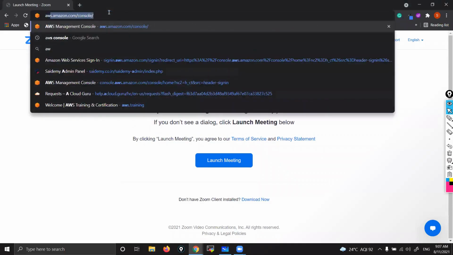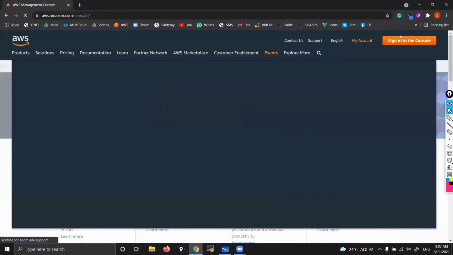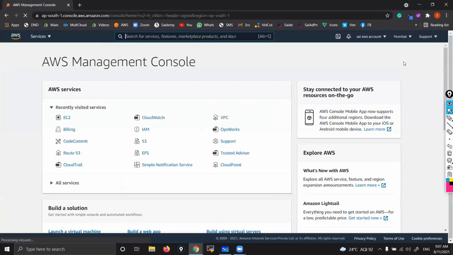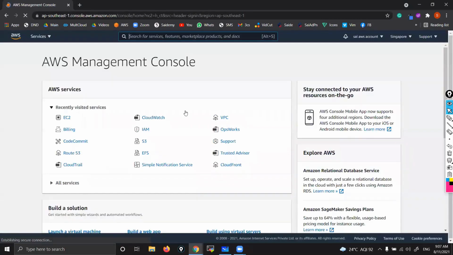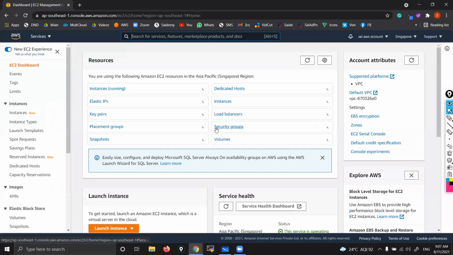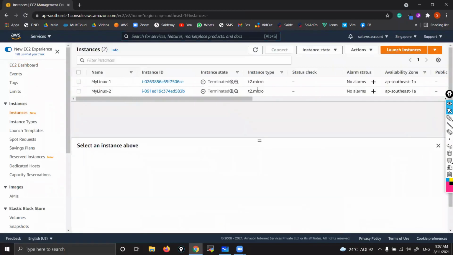Okay. So first, let me log into my AWS account. Singapore, any region, that's up to you. Yeah, go to EC2. You can see some instances are there which are terminated. That's okay.